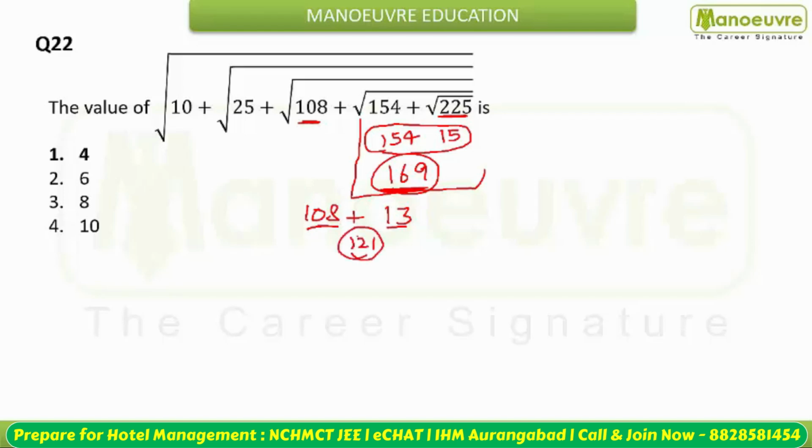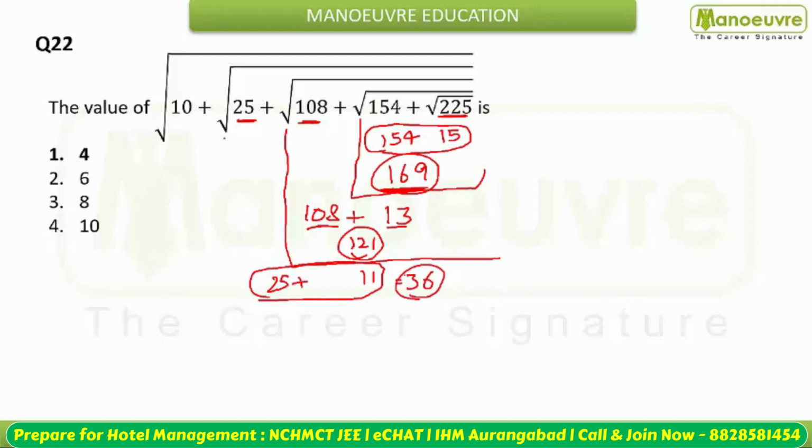And 121 is the square root of what? This is the square root of 11. So यहाँ से आपको बच्चों मिलेगा 11 बाहर होगा. And 11 plus 25 आपको given है. So what will this make? 11 plus 25 is 36, and 36 is the square root of what? It is the square root of 6. 6 का square होता है 36. So you will get 6 outside here.